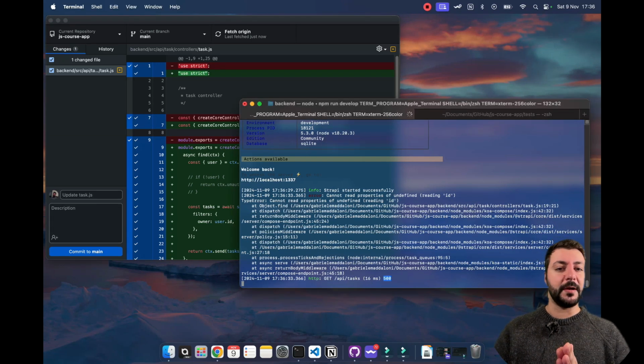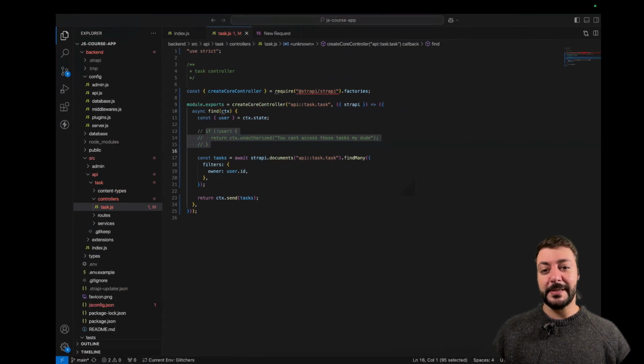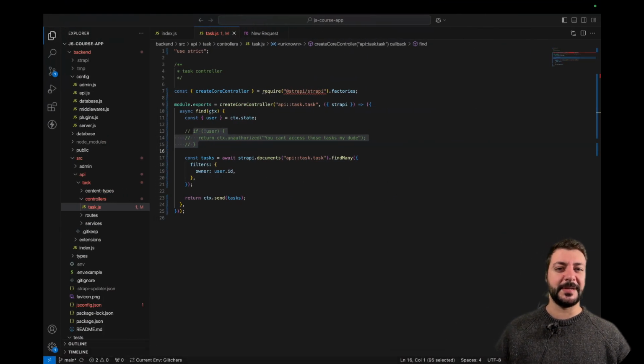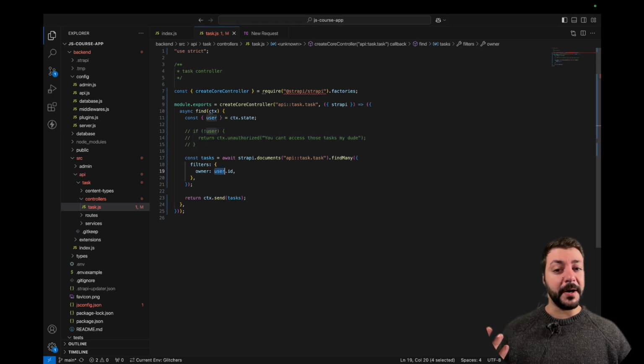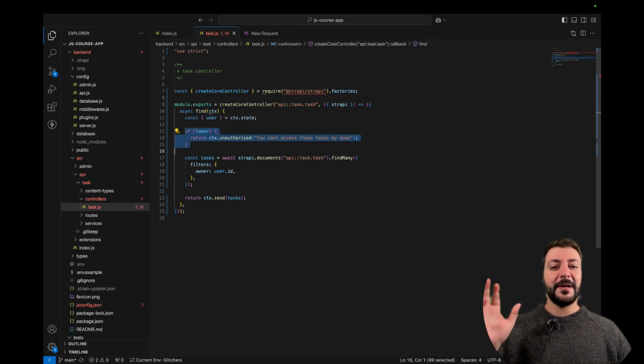So 401 and 403 are different versions of unauthorized. 404 means I haven't found you. 500 means the server crashed. This should never happen. It's happening because I'm forcing it to crash, basically. I'm telling it, I don't have a user, but you should get the ID of the user I have. So obviously this is not going to work.